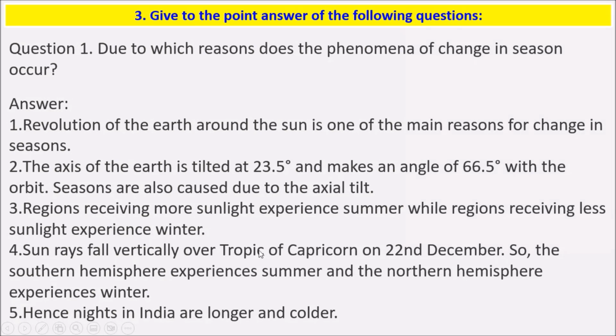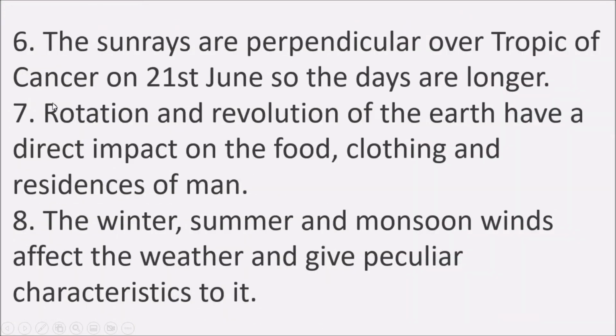Sun rays fall vertically over the Tropic of Capricorn on 22nd December, so the southern hemisphere experiences summer and the northern hemisphere experiences winter. Hence, nights in India are longer and colder. The sun rays are perpendicular over the Tropic of Cancer on 21st June, so the days are longer. Rotation and revolution of the Earth have a direct impact on the food, clothing and residences of man. Winter, summer and monsoon winds affect the weather and give peculiar characteristics to it.